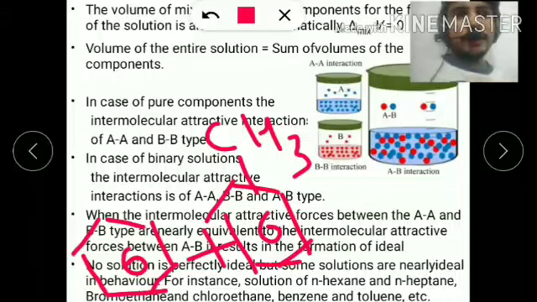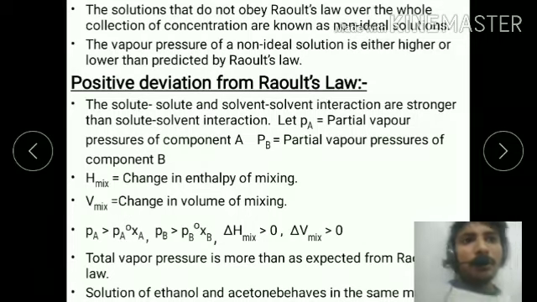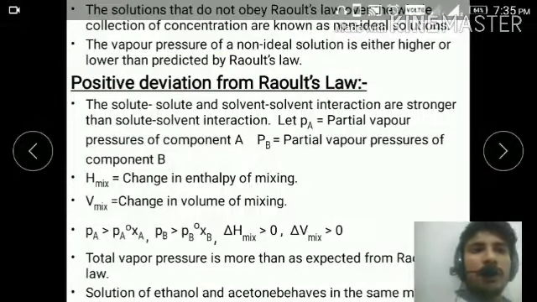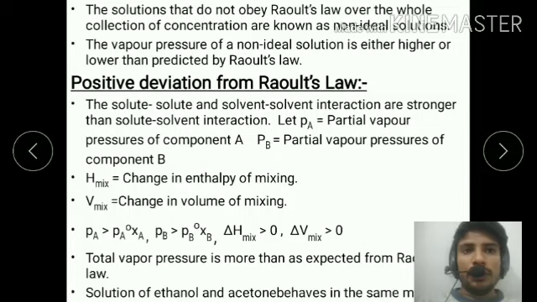Now move to the next slide. Positive deviation from Raoult's law. Sorry, I did not explain non-ideal solutions. I told you the ideal solution is the solution which obeys Raoult's law, and the enthalpy of mixing and volume of mixing are zero for an ideal solution. Examples are a mixture of benzene and toluene, n-hexane and heptane, and chloroethane and bromoethane. These are the examples of ideal solutions.